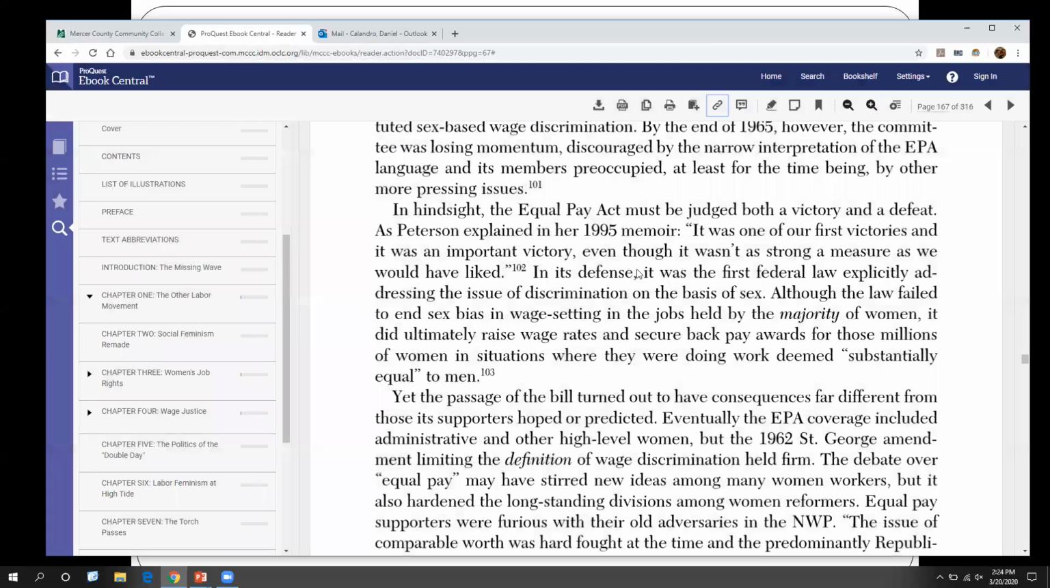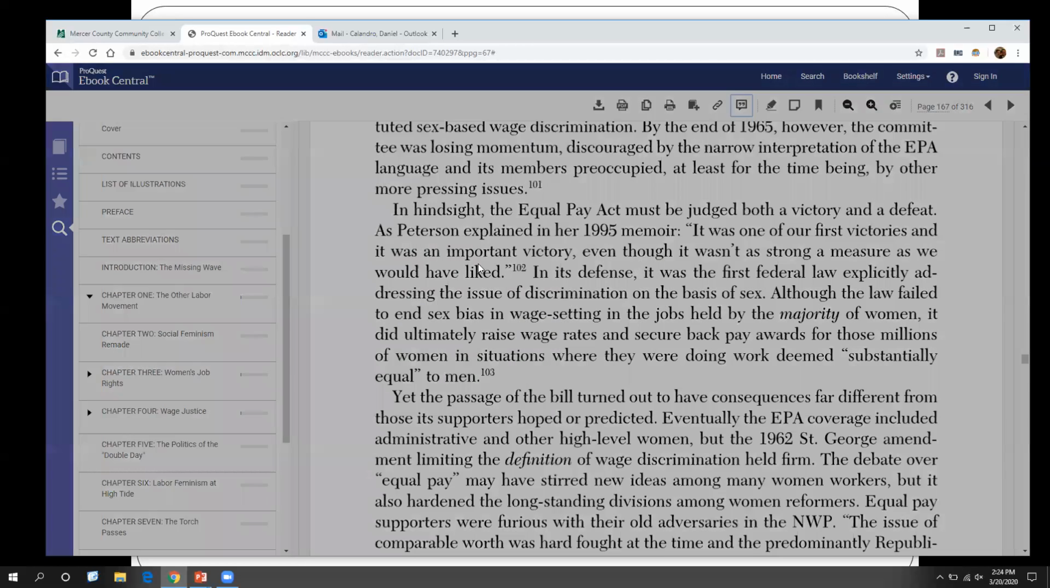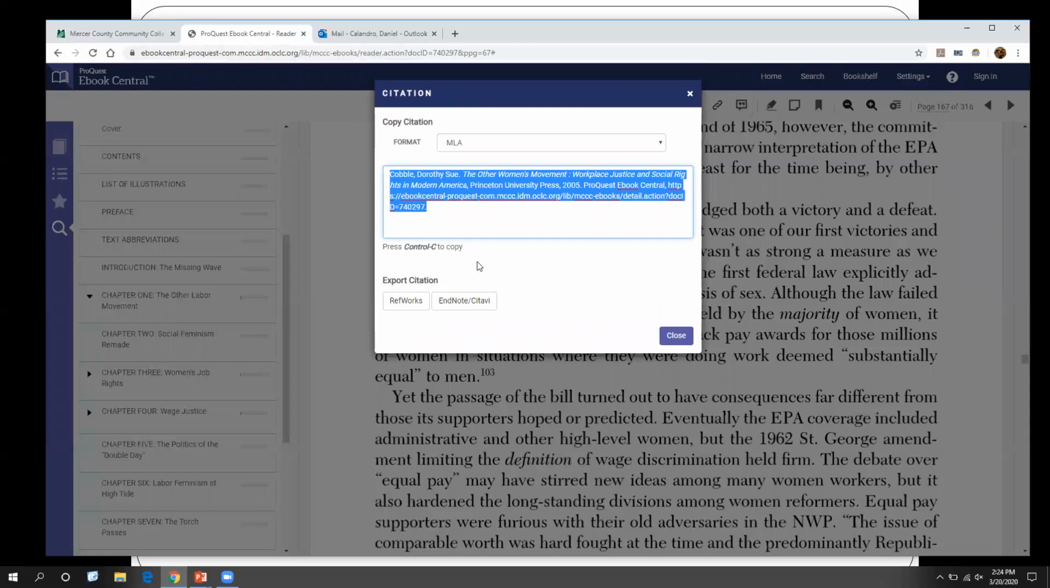And then finally, you have the ability to generate a citation for this book. The little quote bubble there, it says get citation. If you click on it, it will do that and give you the citation. So you can copy and paste that into your log or your research paper.